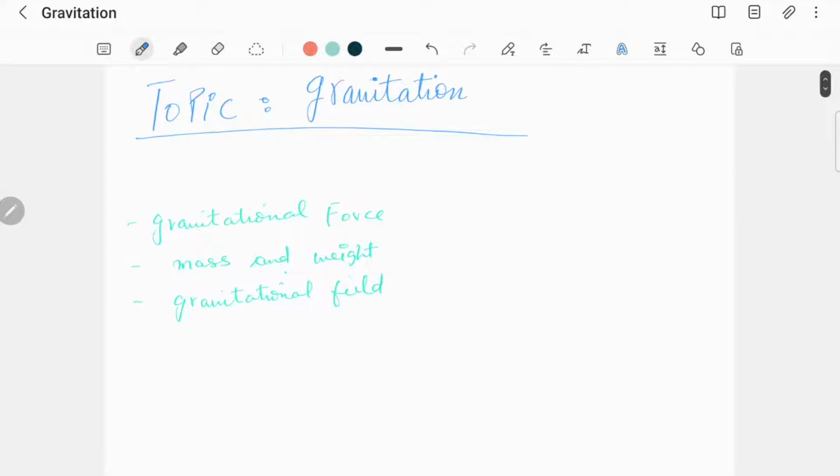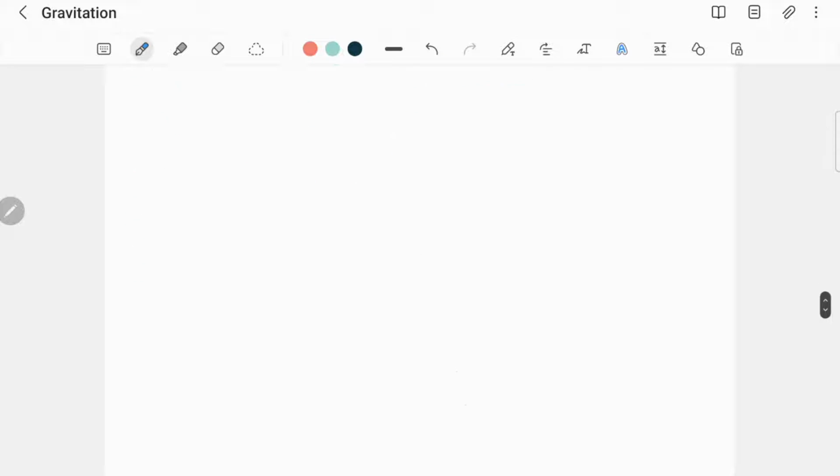Hello and Assalamu alaikum. Today's lecture is going to be about gravitation. The subtopics are gravitational force, the difference between mass and weight, and the gravitational field. So let's start with what mass and weight are.